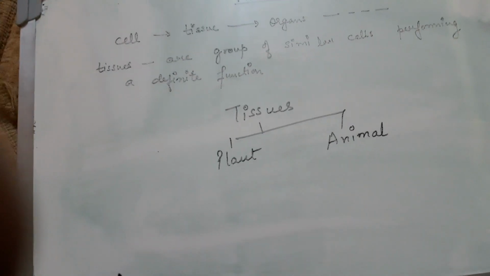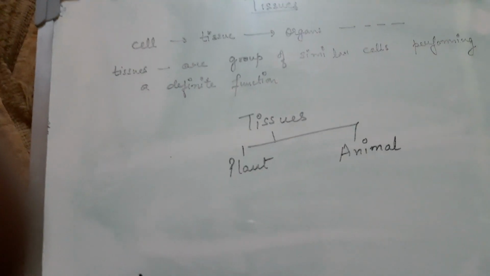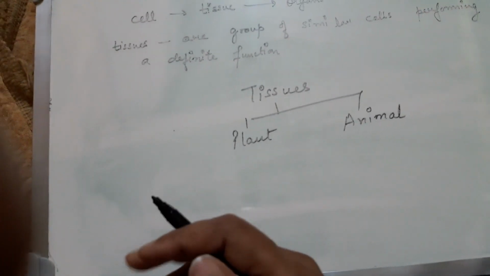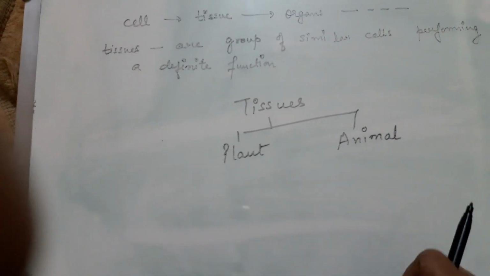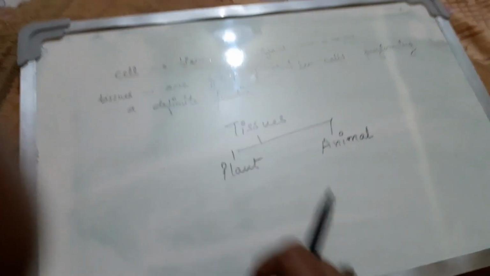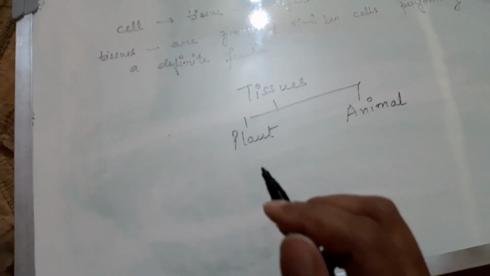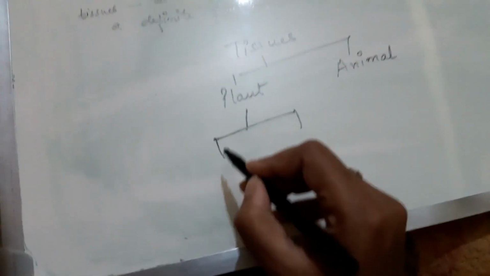As I told you, the living conditions of a plant are entirely different from those of an animal. The plant has to prepare its own food. The plant has to face the harsh weather standing at one position. So their tissue structure is also different compared to the animal. So first we will discuss plant tissue. Then we will go to animal tissue.